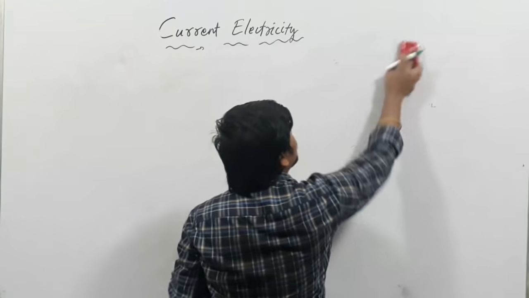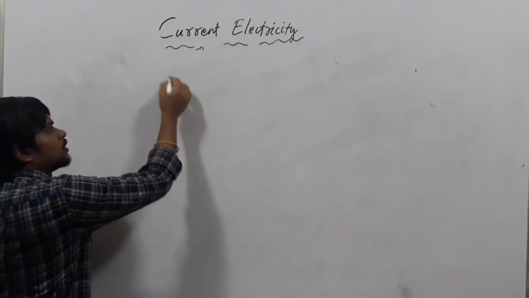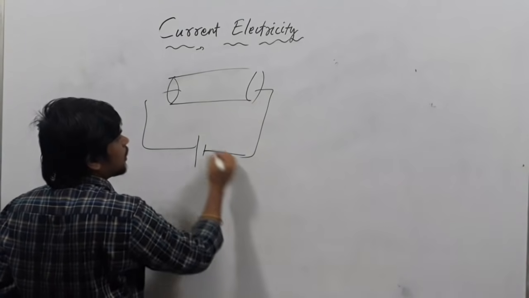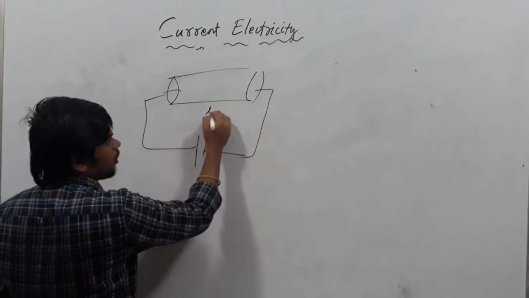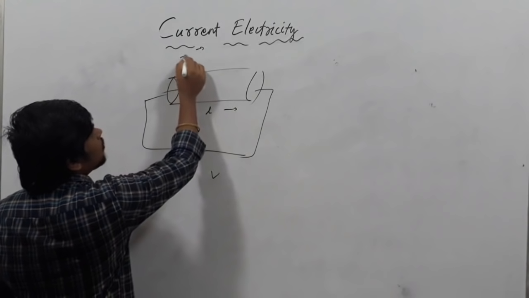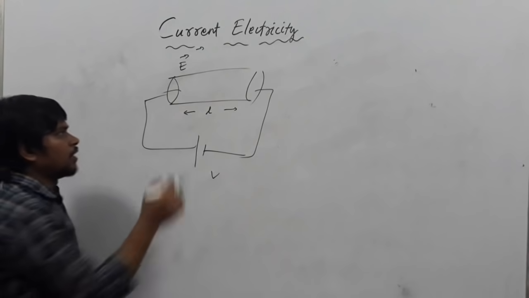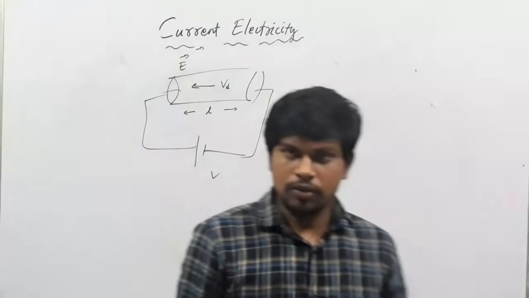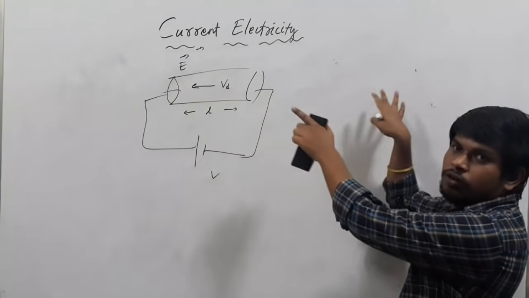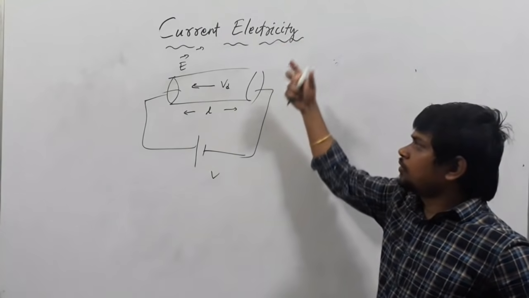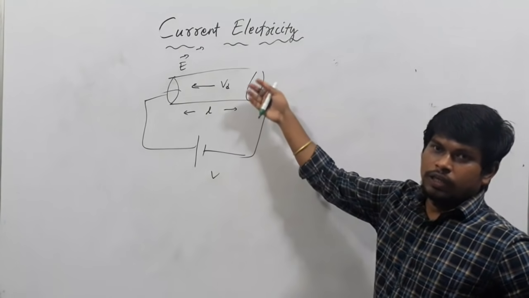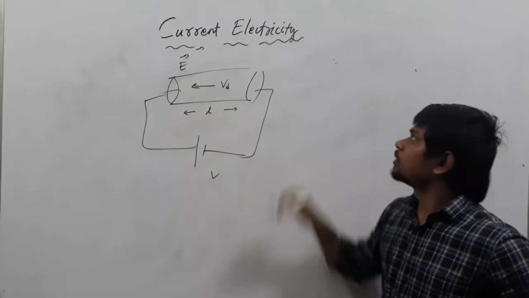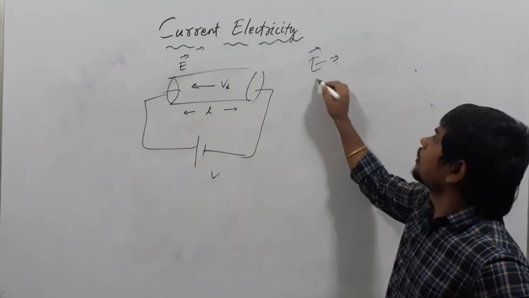Let us consider a conductor. There are n number of electrons. It is connected to a potential difference of V. L is the length of the conductor, E the electric field, and Vd is the drift velocity of the electron. Just write this in your notes. After writing the definition, write: there is a conductor, there are n electrons, it is connected to a battery of potential V, L is the length of the conductor, E the electric field,